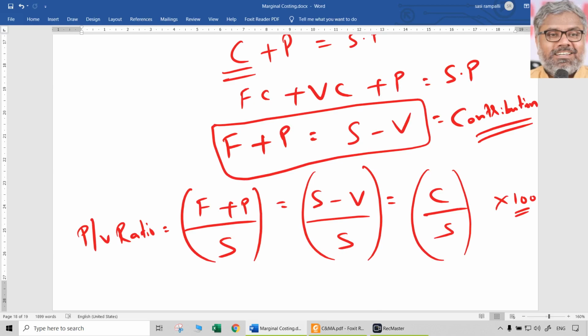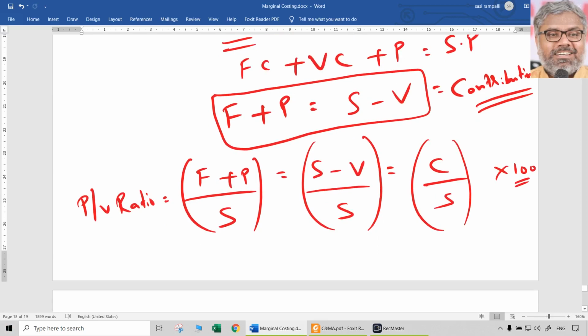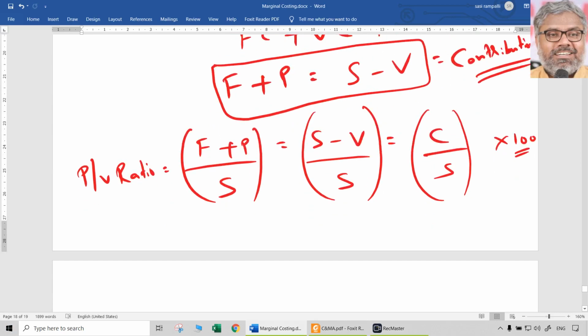But PV ratio is different. PV ratio, what is it showing? It is showing contribution divided by sales. In other words, for every 100 rupees of sales, how much percentage is your contribution? That's what PV ratio says. Because we are expressing it as a percentage, if you earn 100 rupees as sales, out of that 100 rupees sales, how much percentage is your contribution, which is available for covering your fixed cost and profit? That's simply PV ratio.